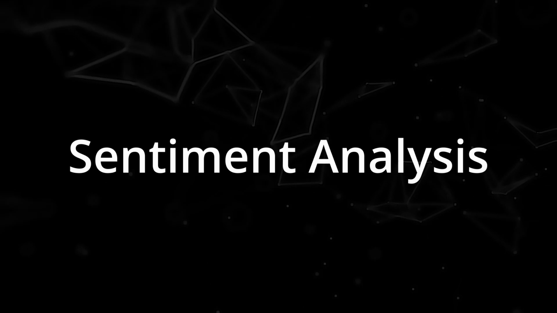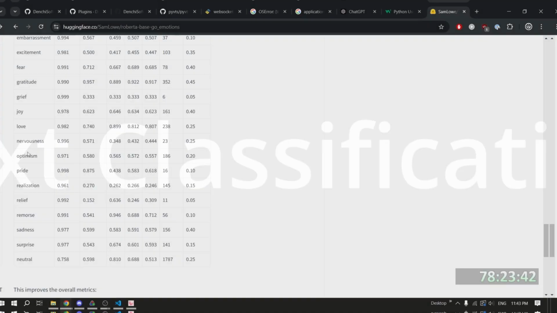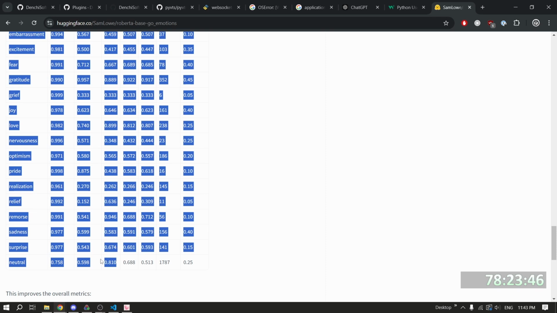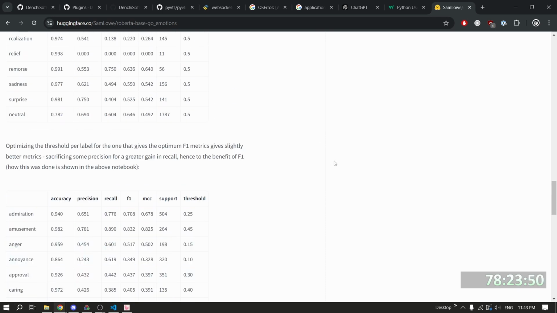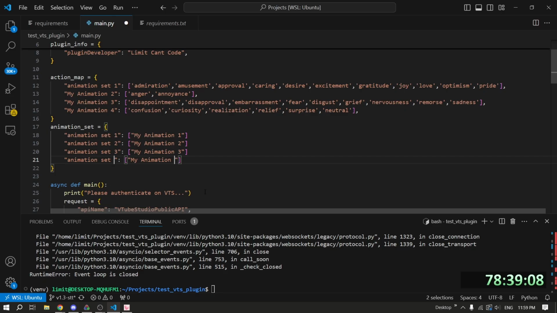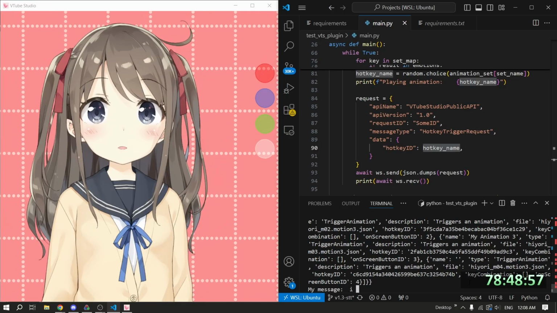The next step before we put this into our actual project is figuring out how to determine which animations to actually play. We don't want our AI VTuber moping about when it's actually supposed to be excited. We need some way of turning any message into an animation, and I have just a tool for that: sentiment analysis. Using AI to determine if a piece of text is good, bad, neutral, or some emotion. More broadly, this is text classification. So this is all the possible outputs, and then we can just pre-configure our list for each animation. Okay, this will work. We're gonna have it like this. I am good.